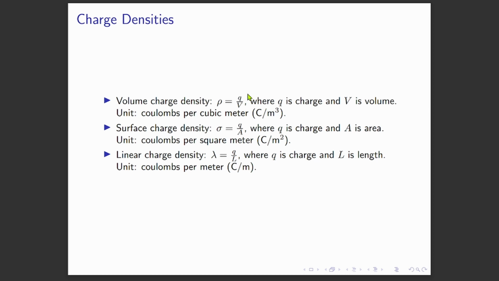And then we have a hollow sphere. A hollow sphere is considered as a surface. But if the sphere itself is not hollow, then we consider that as a 3-dimensional volume.